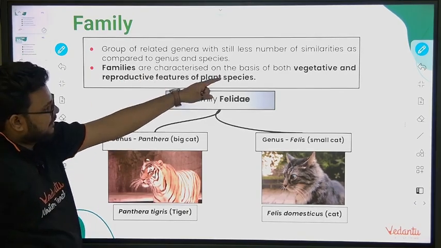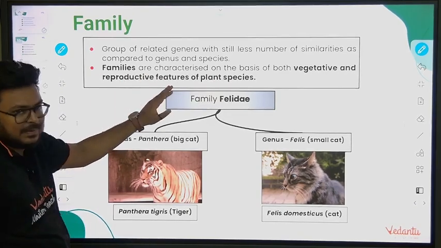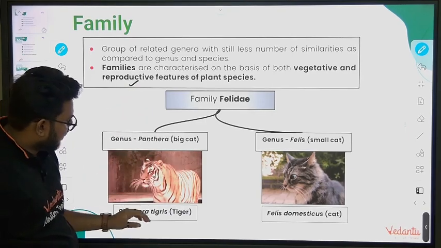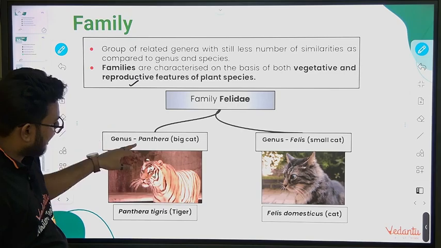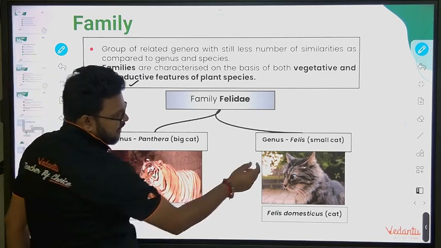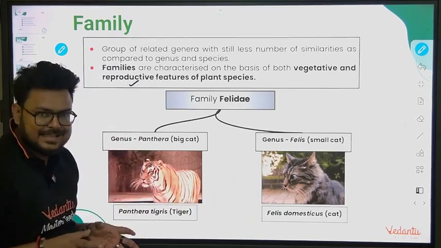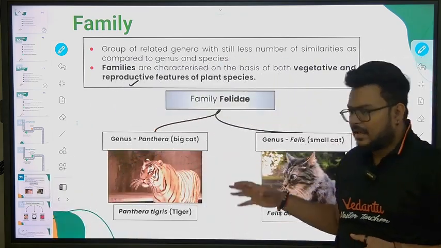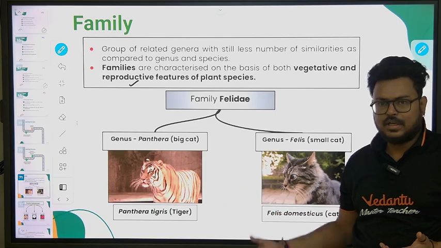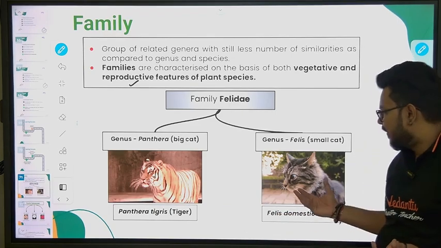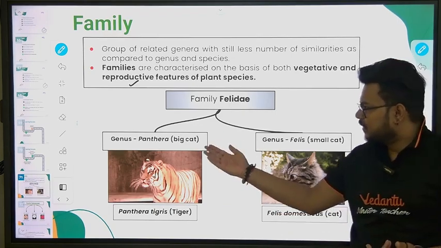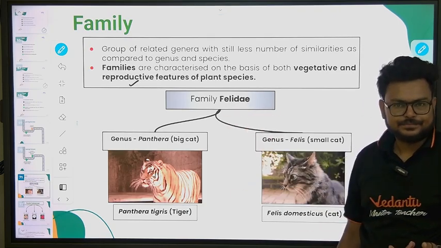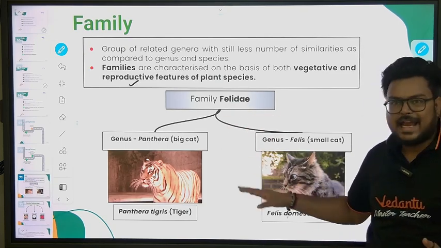Families are characterized on the basis of both vegetative and reproductive features of plant species. This point I'll discuss later on. But you can see Panthera, and this is our Felis. So Felis is a genus that contains small cats. Panthera contains big cats, like you have seen right now, only Leo and Tiger. Here we have small cats, but they both share what? The same family, that is Felidae. So Felidae is our cat family.